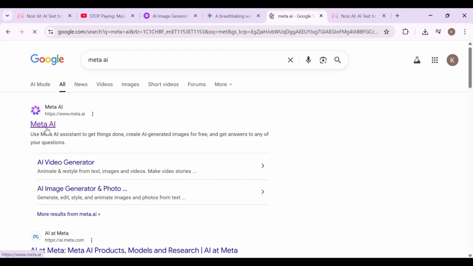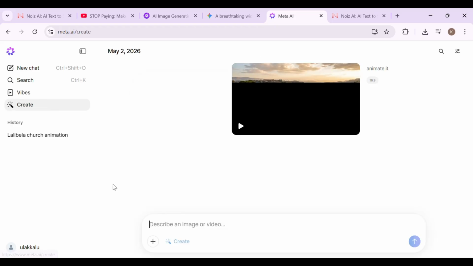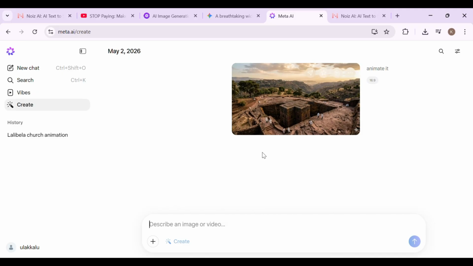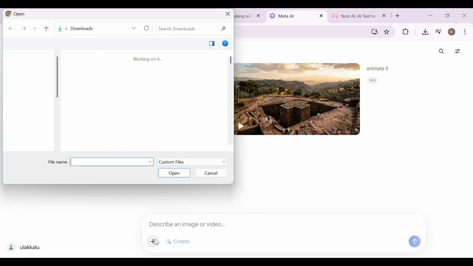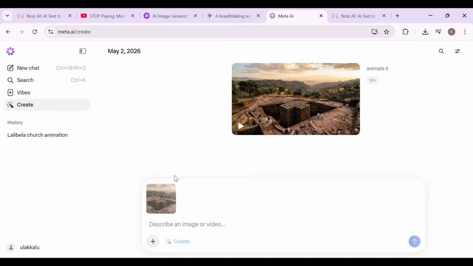And for this step, I use a powerful free tool, MetaAI. This tool can transform simple images into smooth, high-quality video clips with no cost and no limits. Here's exactly how it works. I open MetaAI, log into the dashboard, and click on Create. You'll see multiple options here: image, aspect ratio, aesthetics. But we don't need to touch most of that.